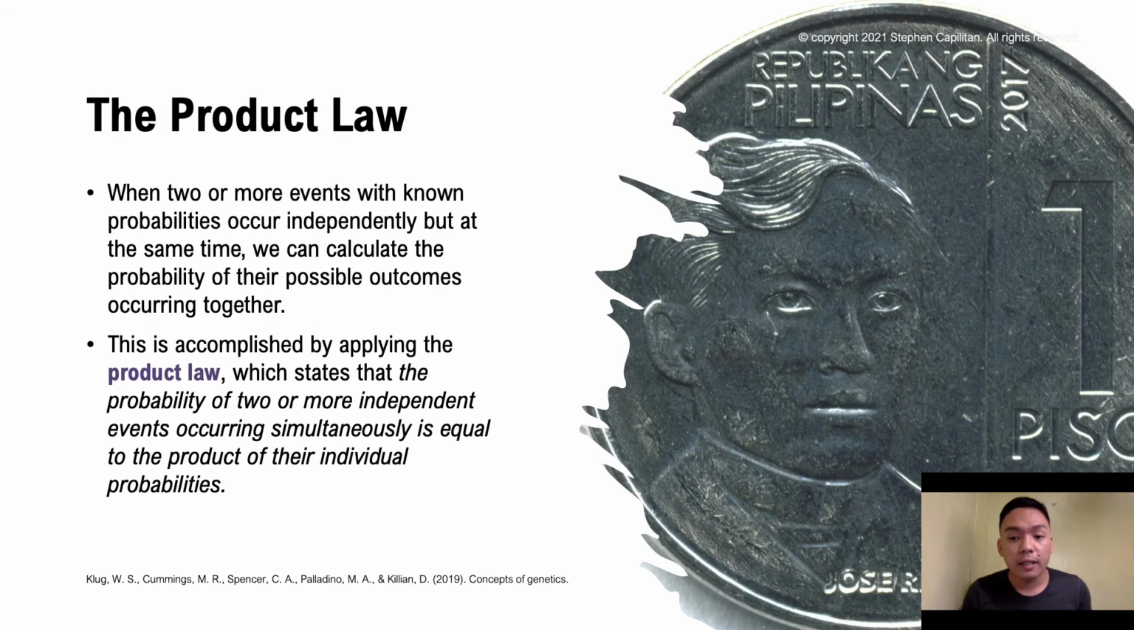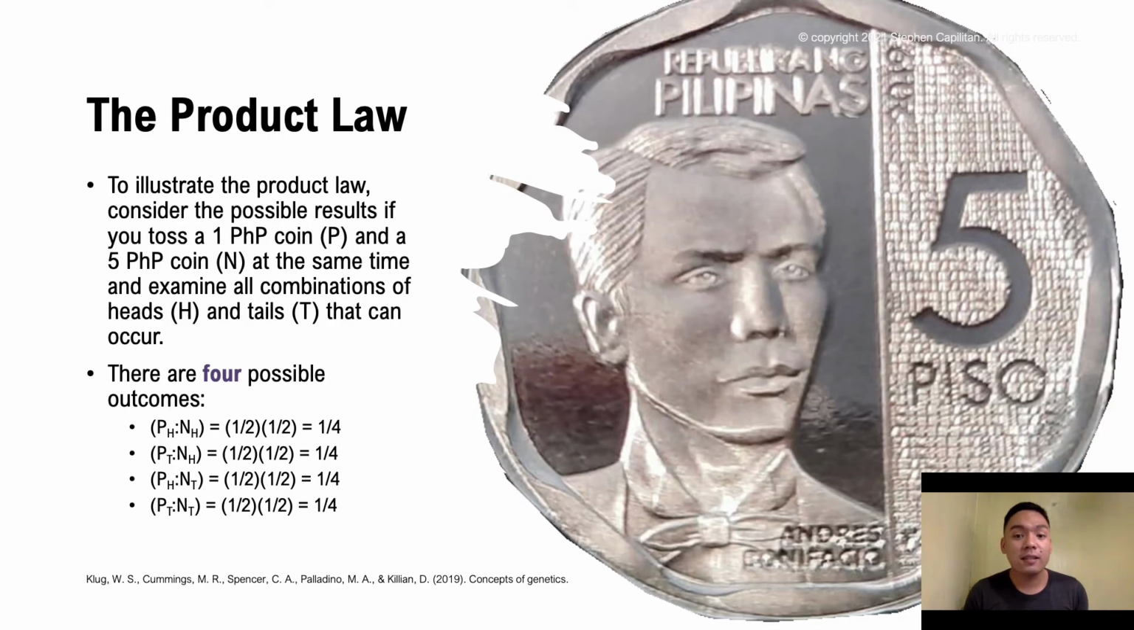Now, we're looking at the product law. When there are 2 or more events with known probabilities that are occurring independently but at the same time, we are able to calculate the probability of their possible outcomes occurring together. So your product law states that the probability of 2 or more independent events occurring simultaneously is equal to the product of their individual probabilities. And we take a look at these coins, the coin activity, to illustrate the possible probabilities using your product law.